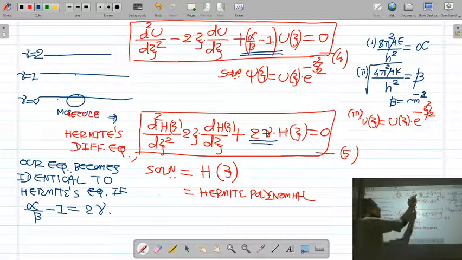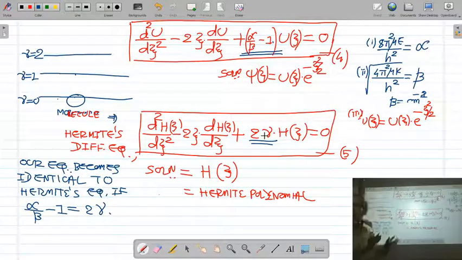If you replace alpha upon beta minus 1 by 2 nu, our Schrodinger equation of harmonic oscillator becomes exactly identical to Hermite's differential equation.